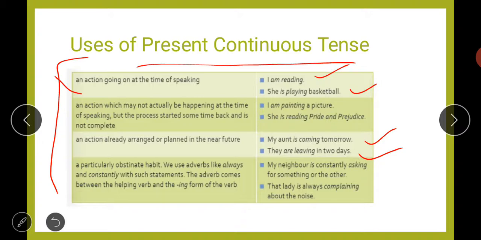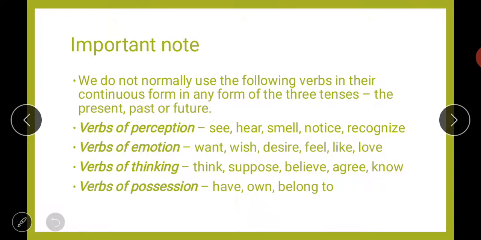So next is, that lady is always complaining about the noise. Like this, again, it is a habit of that lady that she always complains. So that is why we will use the present continuous tense form. So I think all the rules for when you have to use the present continuous tense are clear. Then let us move to the next page now.